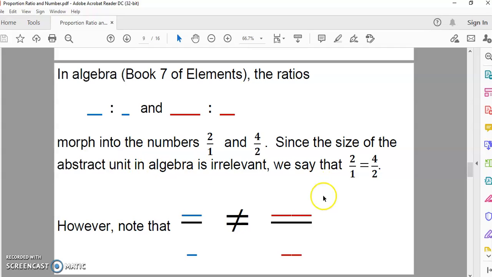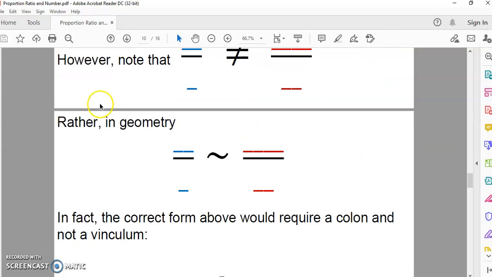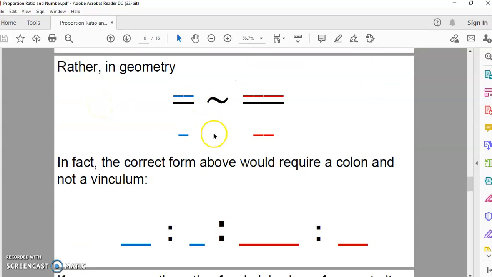Yes, in algebra you cannot do it. Now in geometry it wouldn't even be right because this vinculum here, this black line, is not part of a ratio, okay? We use a colon to signify a ratio. The difference is very important. So in geometry you could say they're in proportion using the tilde, but the correct form would be to use a colon and not the vinculum. So this ratio is in proportion to this ratio.